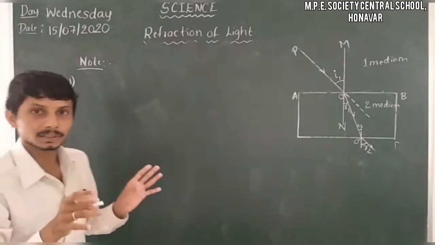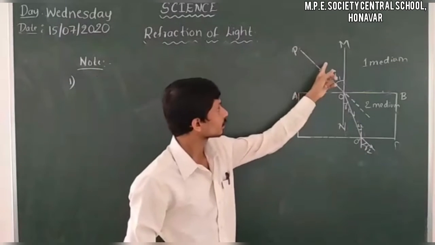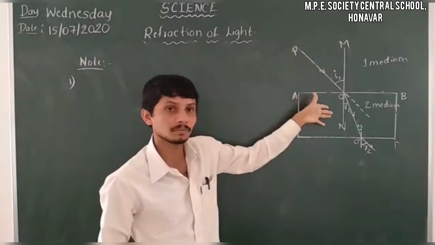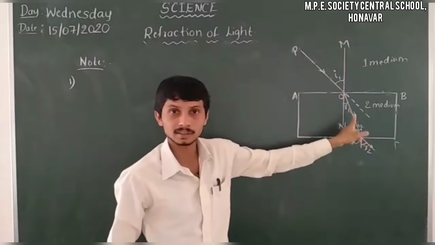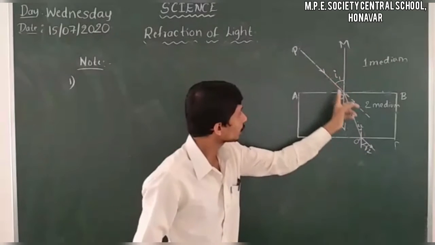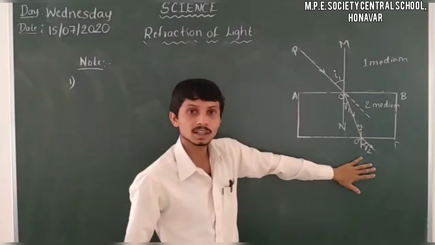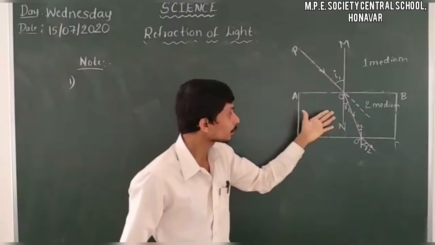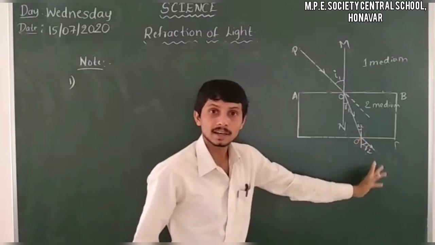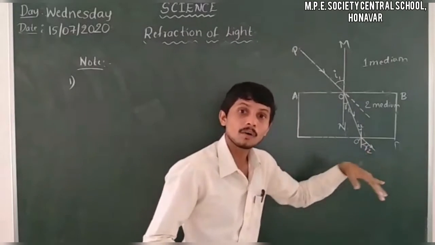Firstly, what happens when a ray of light passes from a rarer medium to a denser medium? You just observe here, the refracted light bends towards the normal. Are you getting this? So after refraction, it bends towards the normal. And here the ray of light passes from a denser medium to a rarer medium, so the refracted, emergent light bends away from the normal.